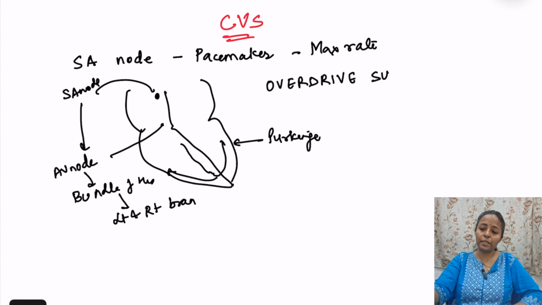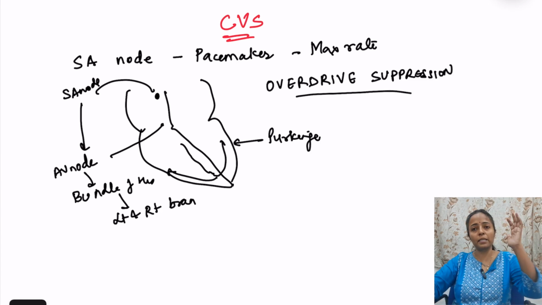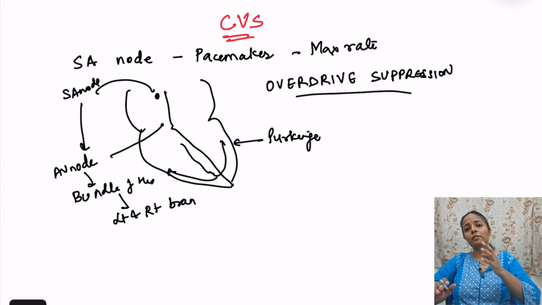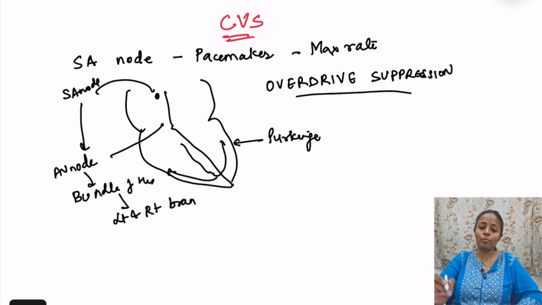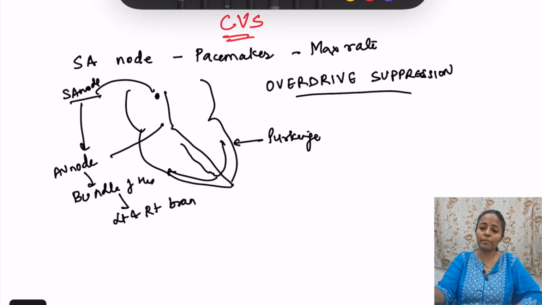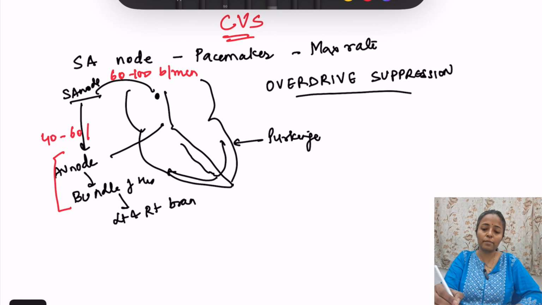Overdrive suppression. SA node is overdriving them, it is suppressing them. ठीक है, तो दो चीजें, it is important what is the rate at other points and what is the conduction velocity. Rate is how much? SA node का rate is approximately 60 to 100 beats per minute. ठीक है, then AV node, bundle of His, the rate of impulse generation is 40 to 60 beats per minute. And Purkinje fiber, it is 15 to 40 beats per minute.